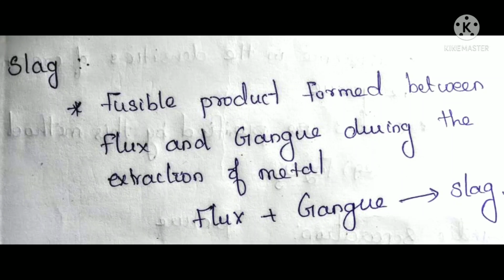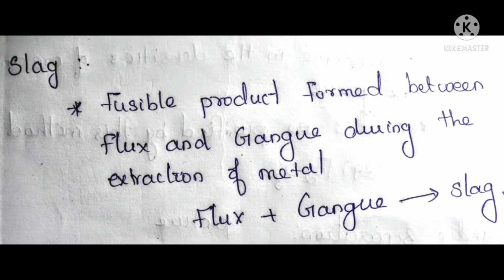What is slag? When we add flux to gangue, our flux reacts with the gangue, that is our impurities, and they form a fusible product. Both form a fusible product. That product we call slag. For example, iron silicate is called slag. Iron oxide reacts with what? Silicon dioxide and forms FeSiO3, that is iron silicate.